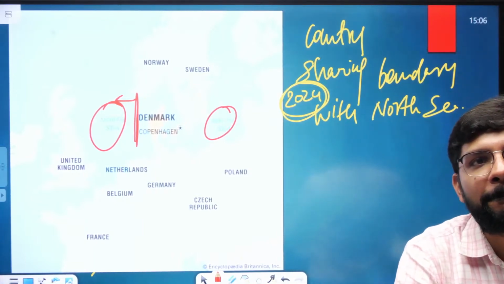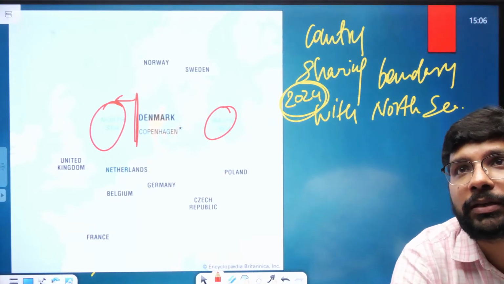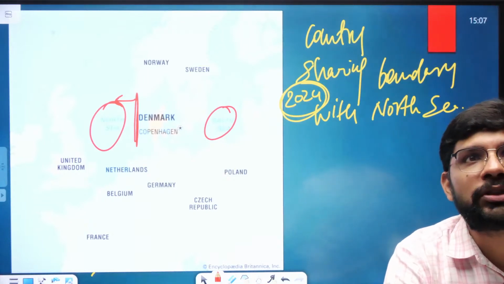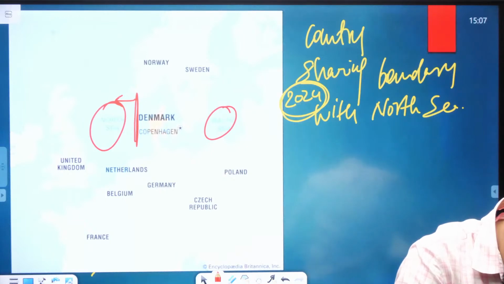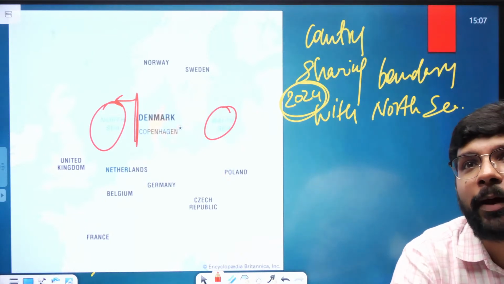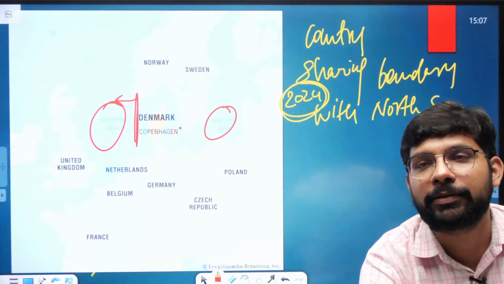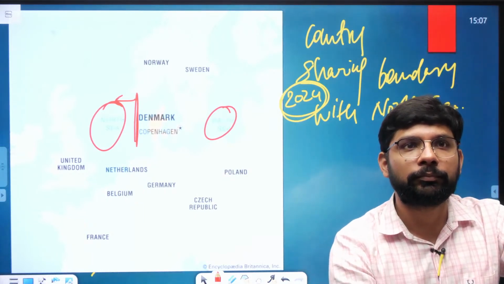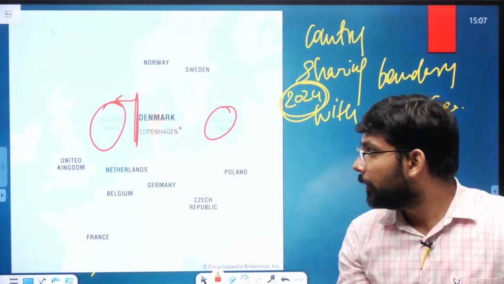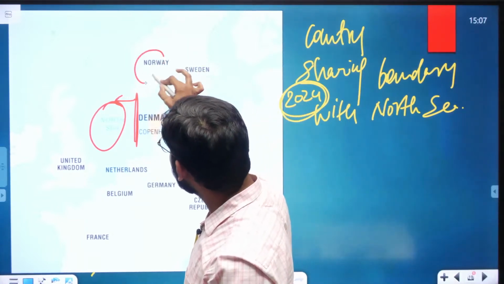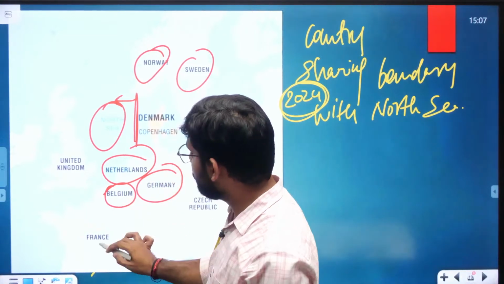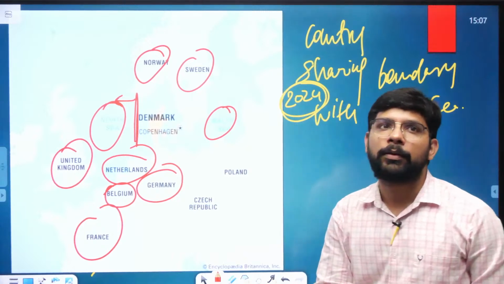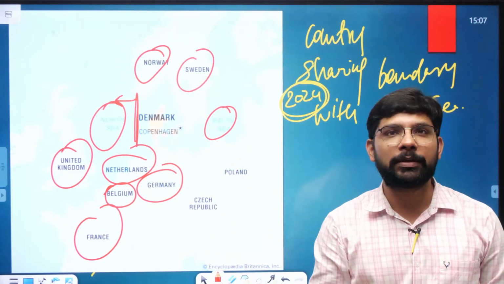Who will tell? Soumya, Nupur, Ganesh, Sachit, Dibyagrah, Ishan, Shivam, Archi, Shivani, anybody? The countries sharing the boundary with the North Sea. The map is in front of you, you can tell by looking. UK, Norway, Germany, Netherlands. Okay Ganesh. A map in front of you, you can directly look at it. Norway, Sweden, Netherlands, Belgium, Germany, France, UK. The map is in front of you, still you are not able to tell.